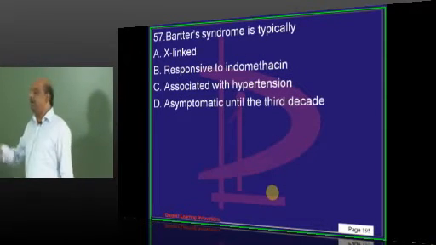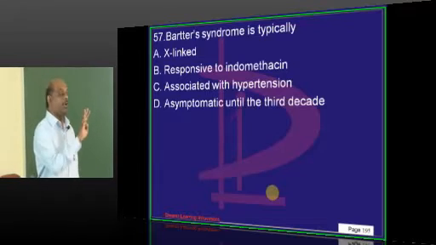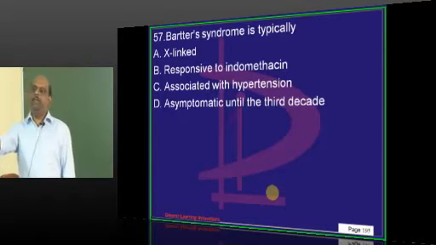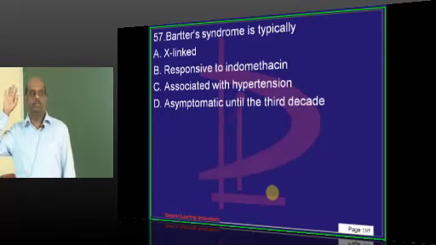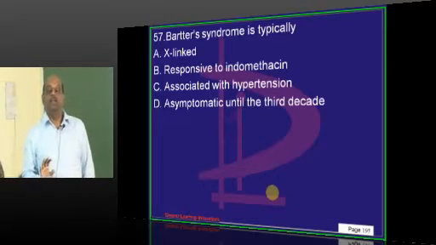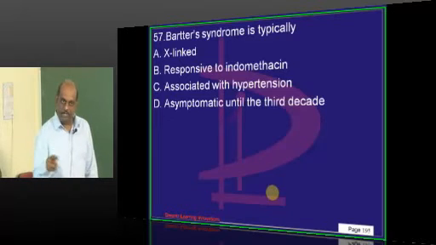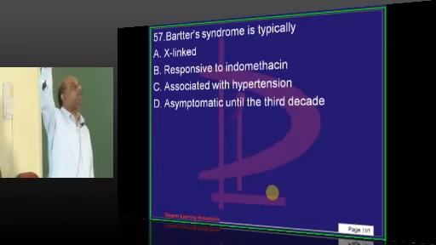Bartter, Liddle, Gitelman. They are the three syndromes you need to be pretty sure about the differences between them, the pathophysiology of them, everything. This session is too short. We reviewed it thoroughly in our general medicine classes, which is available in the online video library.